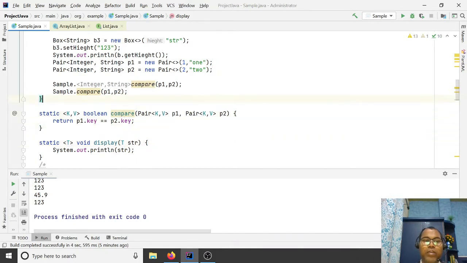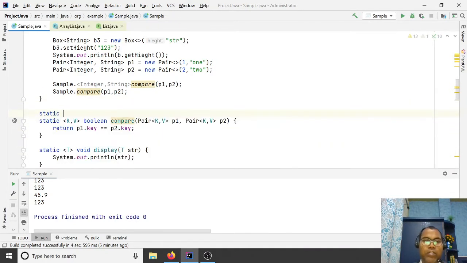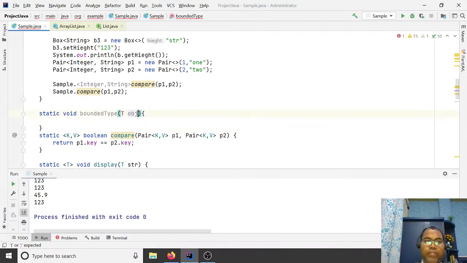But you say static void bounded, check bounded types, T obj, and here T extends.